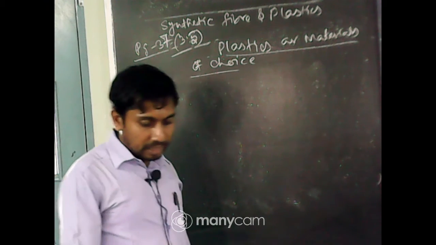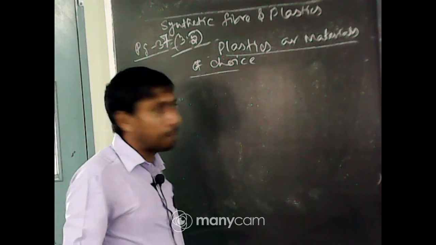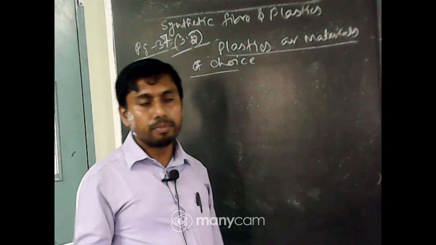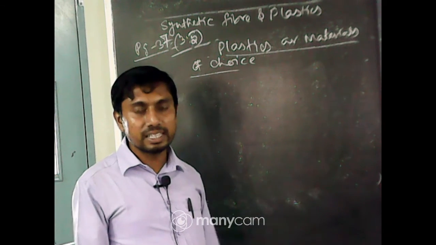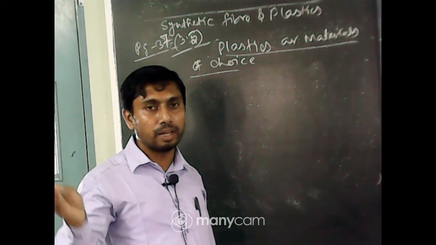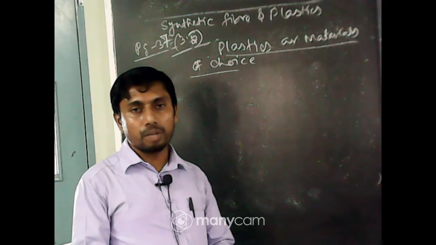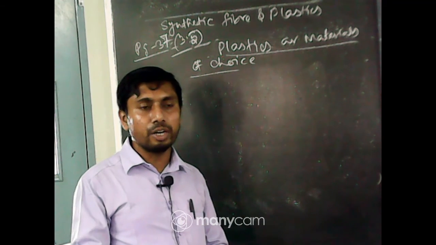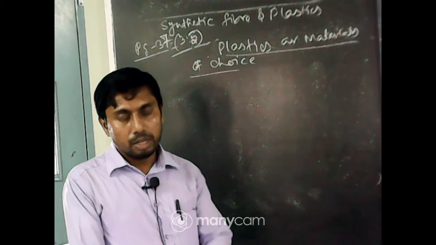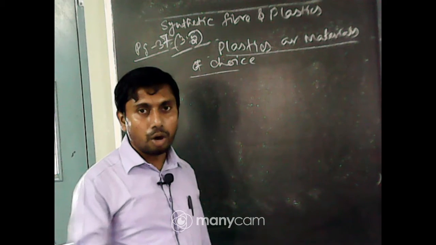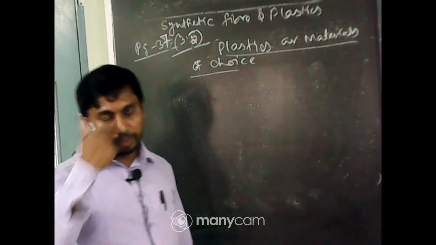And the Teflon, what is Teflon? Teflon is used as a coating in utensils and also in the body parts of cars, etc. So, what is the use of this? It is non-reactive, and it is used to restrict the corrosion or erosion of the metal.